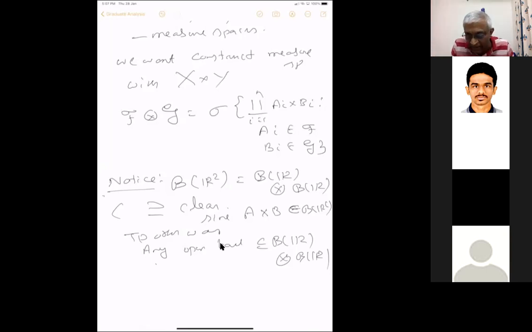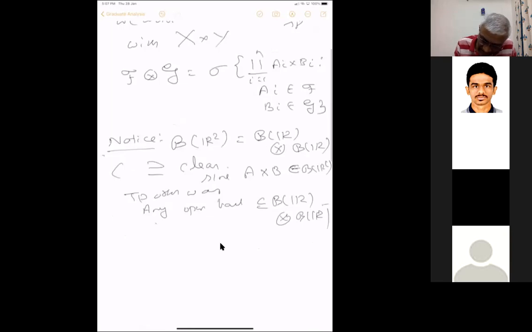So any union of rectangles is enough. But we don't want to work with that. That's why we use, you mean any countable union? Yes, any countable union will be there. So because of that, any circle will be there. So every open set will be there. So that's all.